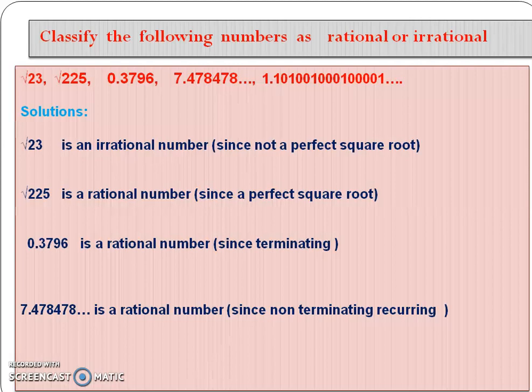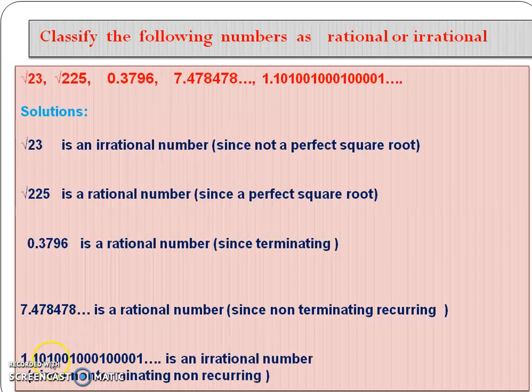It is also a rational number because it is non-terminating recurring. The numbers 478 is repeated. 1.10, 100, 1000001 and so on. It is an irrational number because here the division is never ending, so non-terminating, and the digits are not repeated, so non-recurring.